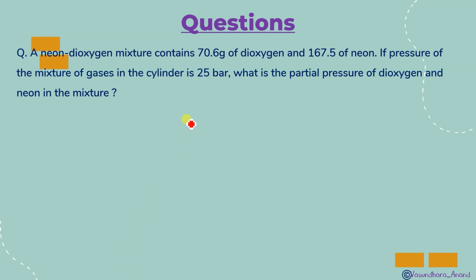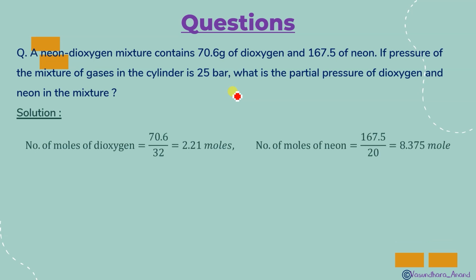So in this case what you have to find is the mole fraction. For mole fraction, number of moles of one gas upon total number of moles. It is given in gram. So first convert this into mole, and then this mole upon total mole and you will get the mole fraction. Like number of moles I have calculated for dioxygen, this is 70.6 upon 32 because dioxygen, so we divide by 32, this will be 2.21 mole. Similarly for neon we got this much.